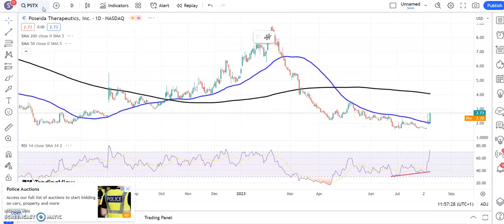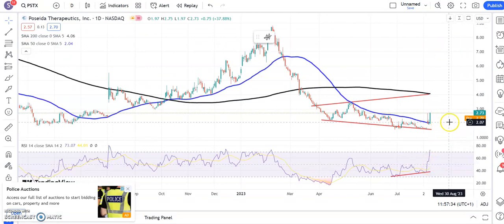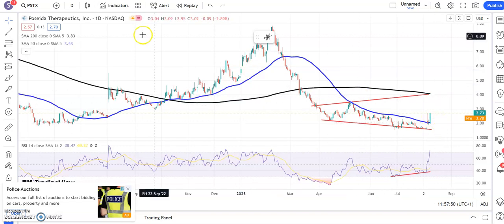The situation at Poseida is also one which is of note. Bear trap gap reversal, bullish divergence, finding support on the 200-day moving average. Let's call that $2. The longer we stay above $2, the greater the chance of a move to $4, perhaps as soon as the end of this month, given the very strong action at and above the 50-day line. On to the last few.